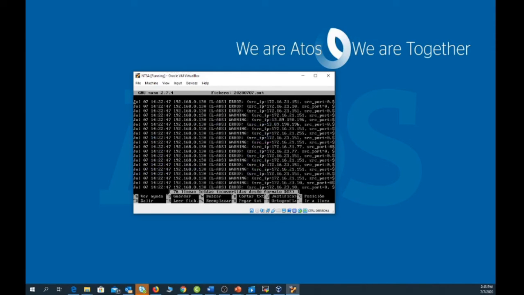As you can see here, we have a series of error and warning messages indicating an IP source, an IP destination, and we also have a message. There are some abnormal observations or some warnings saying that the IP was not modeled. All this information, including protocols and IP source and IP destination, is going to be sent to the XLCM.